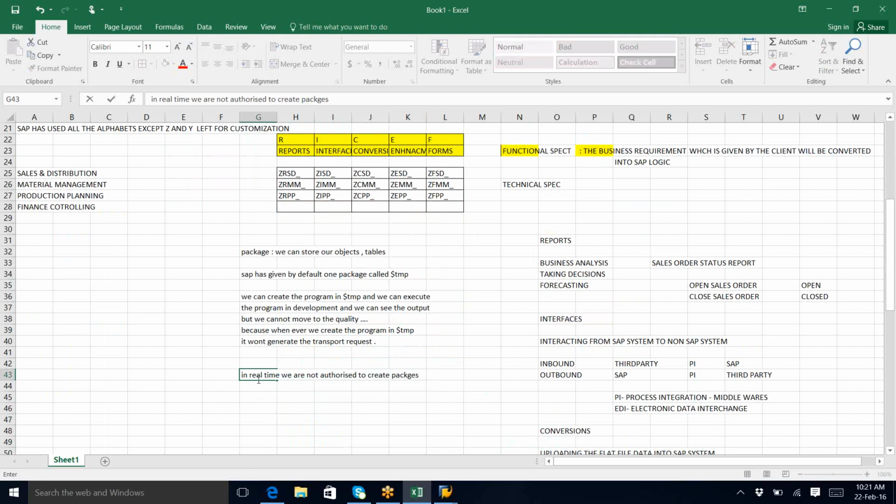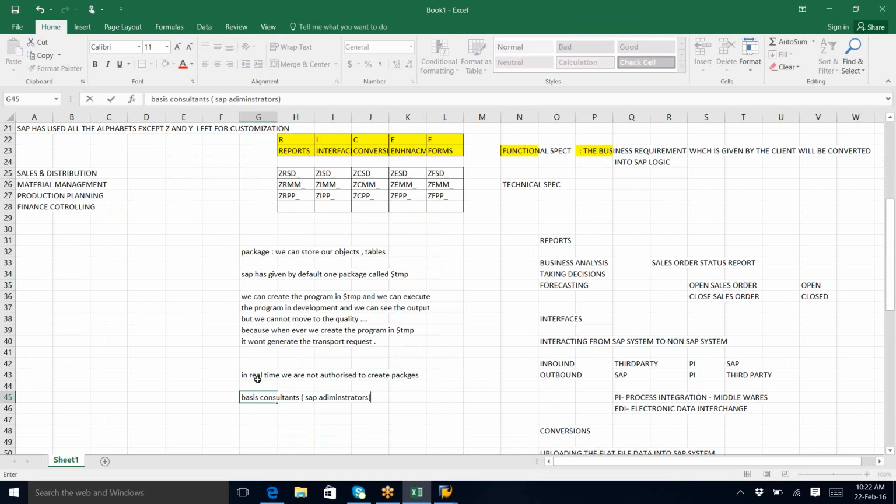Then who will create? You know basis consultants? Some basis consultants are there. They are like SAP administrators. Like a network administrator or system administrator in Microsoft, who will create access, users, full control, limited control, they will give access, right?